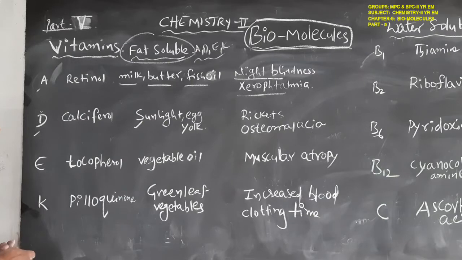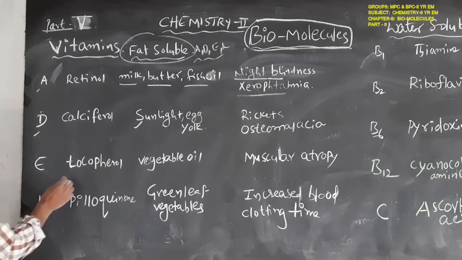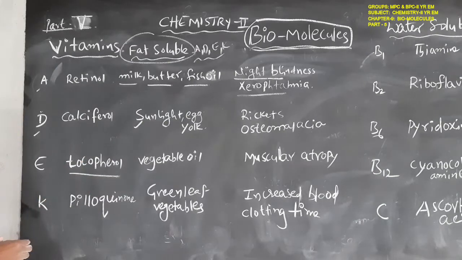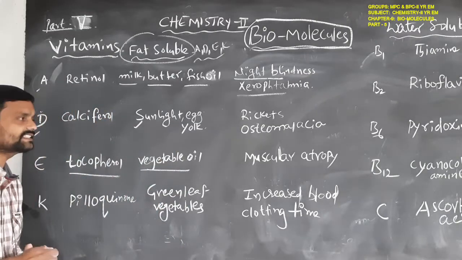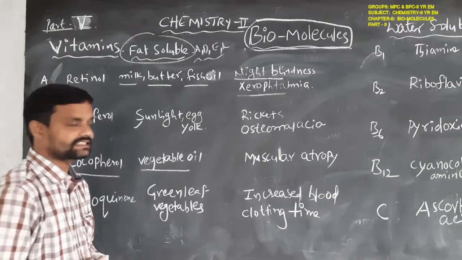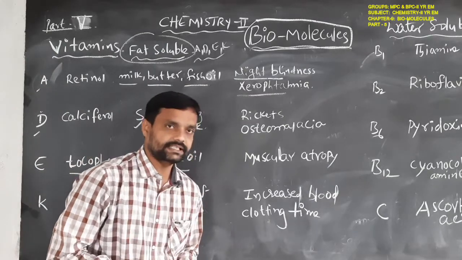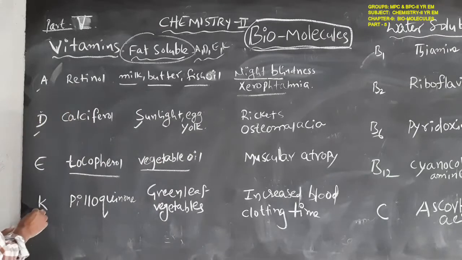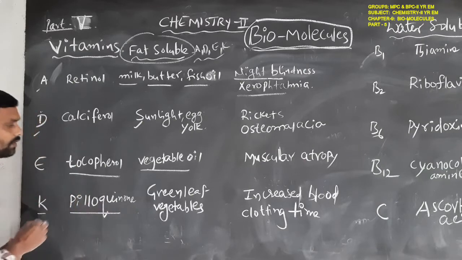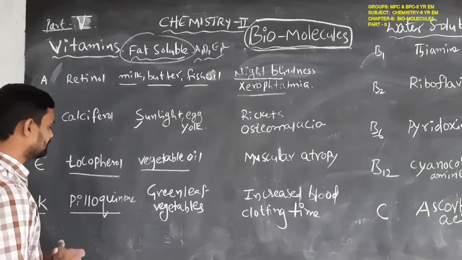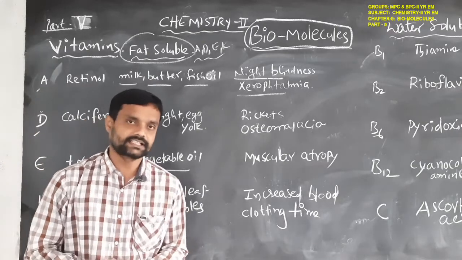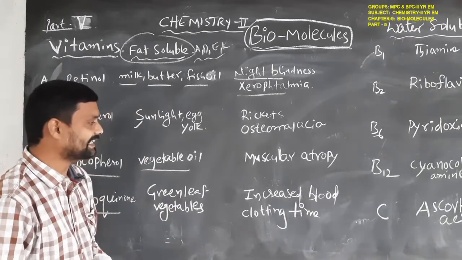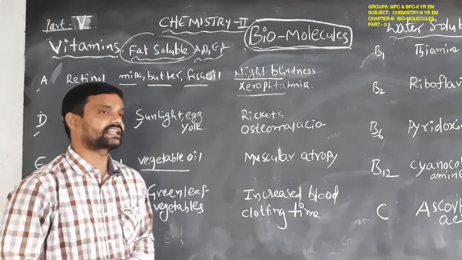Then vitamin E. The name of vitamin E is tocopherol. The source is mainly vegetable oils. And the disease is muscular weakness, that is, muscular atrophy. Another one is vitamin K. The name of vitamin K is phylloquinone. The source of vitamin K is green leafy vegetables. And the disease is increased blood clotting time.